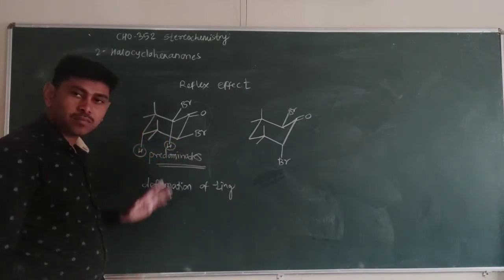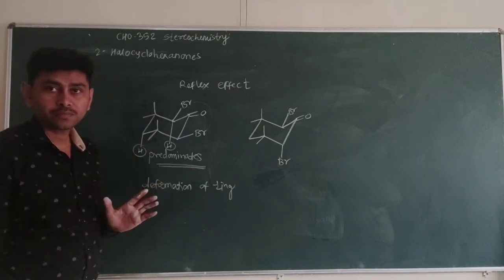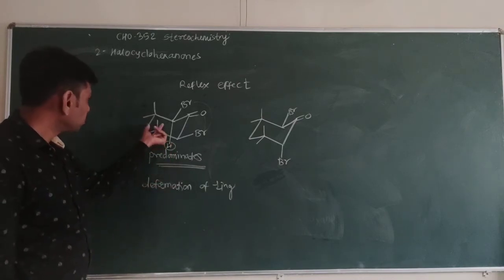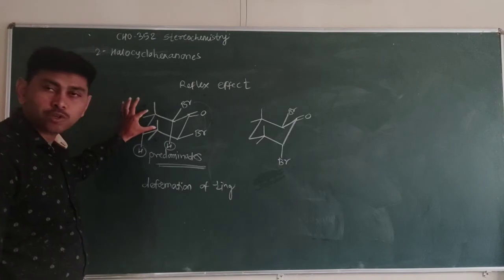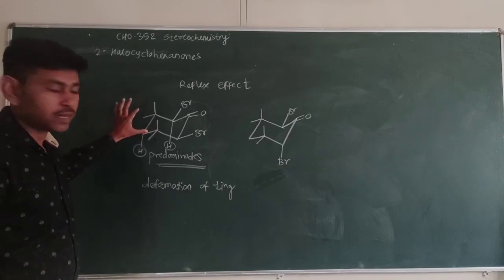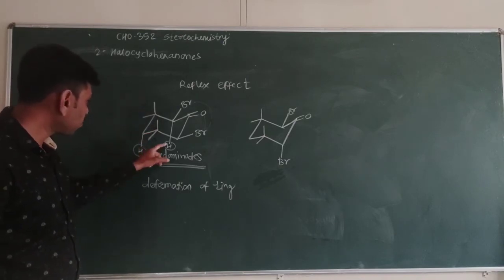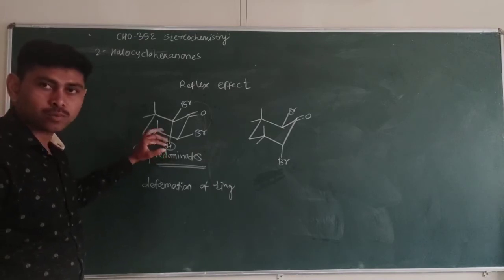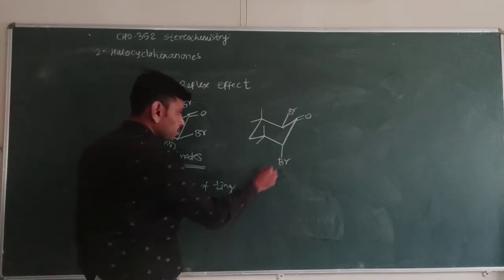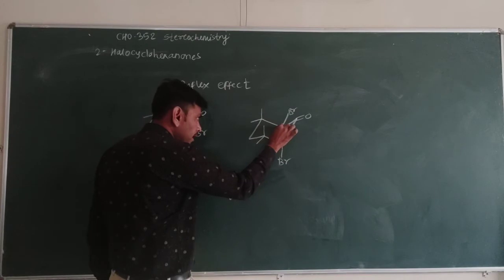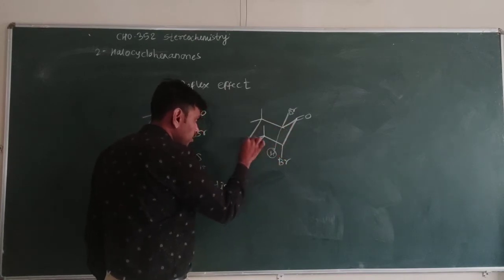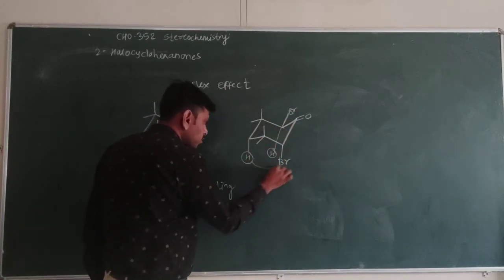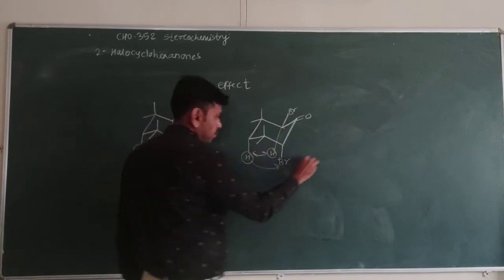So these axial groups are more open, more exposed due to the presence of these bulkier groups on one side of the ring, and due to these axial groups there is a strong interaction. So this hydrogen, there is a strong synaxial interaction.